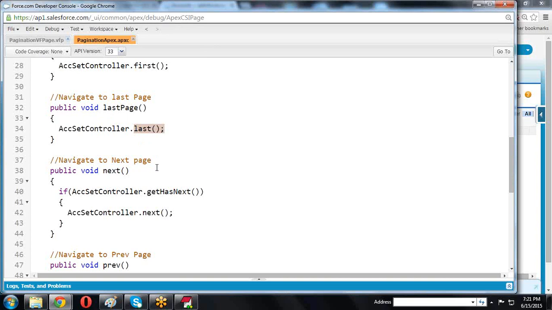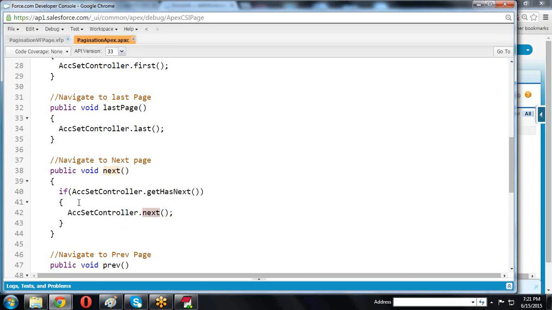Now, navigating to the next page. How do we navigate to the next page? Public void next is my own method. In that method, we call next, which is a method given by apex, on the standard set controller. This next method is what we call in the Visual Force page.